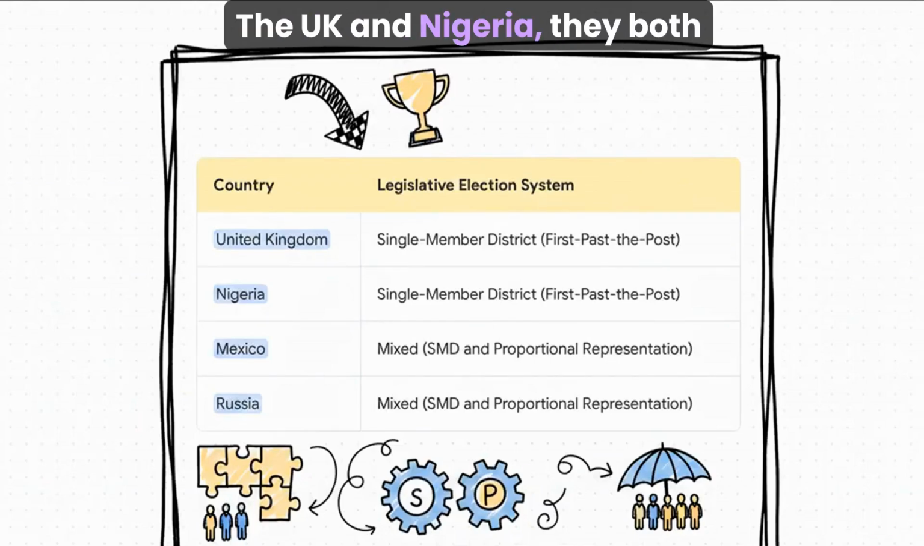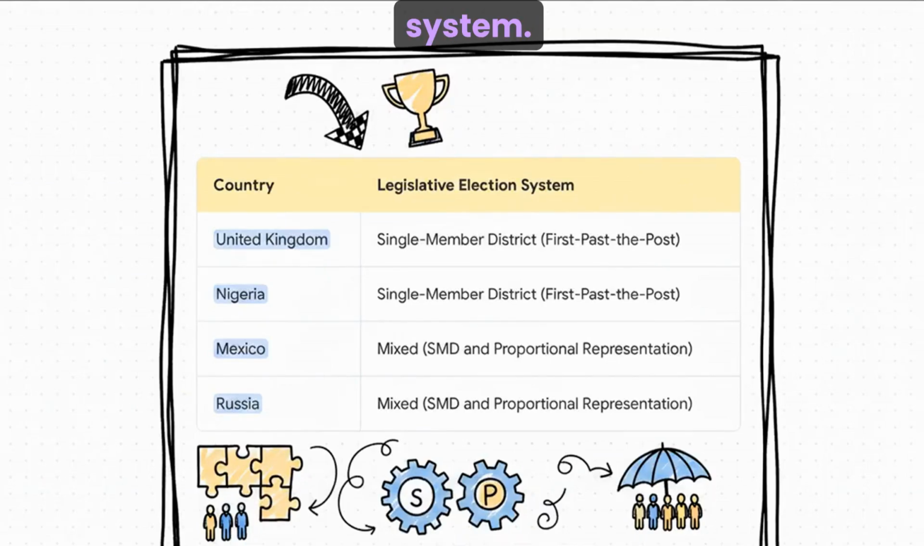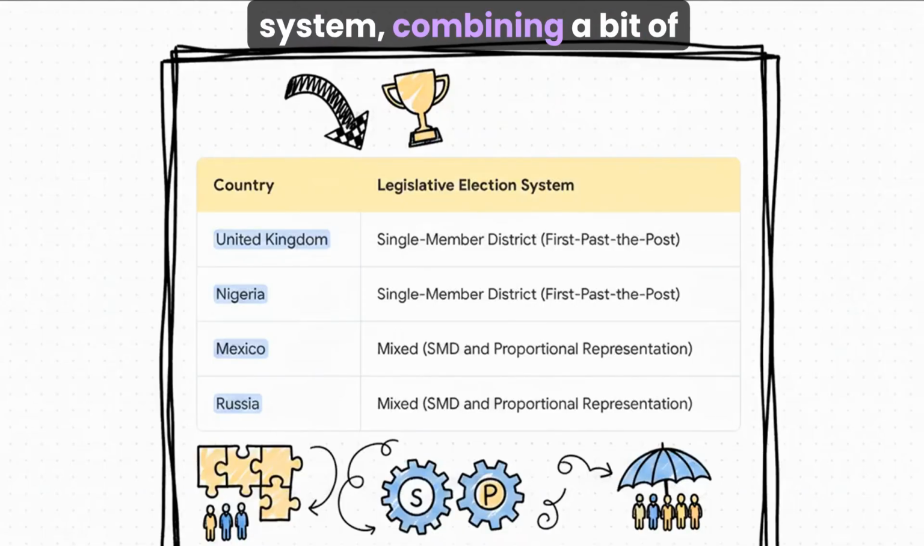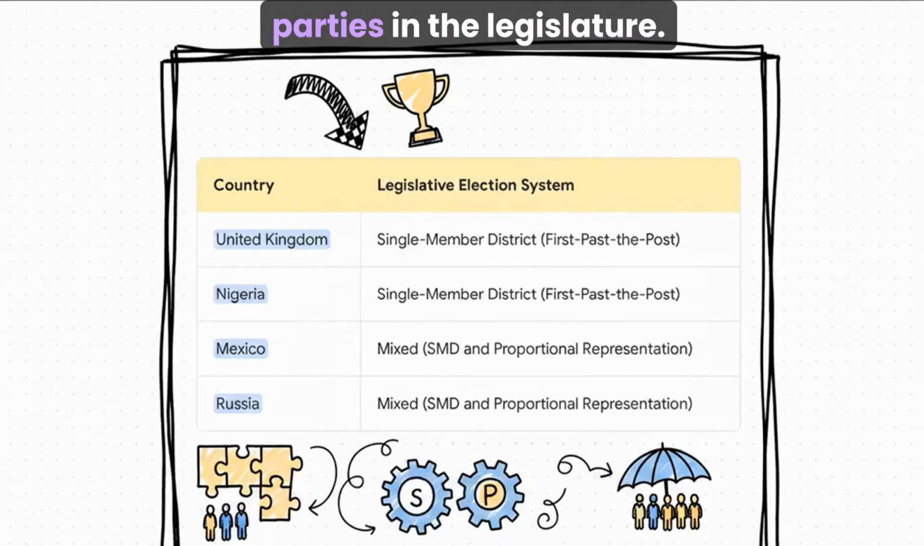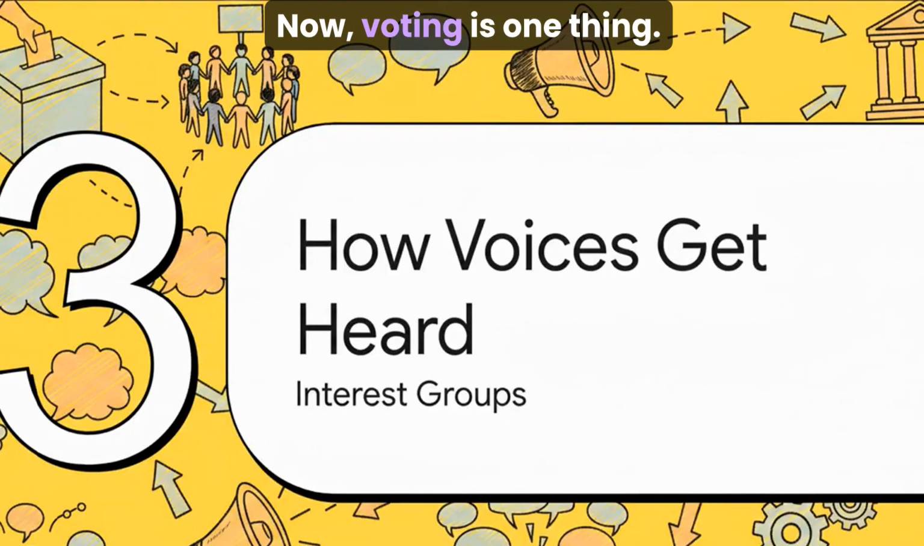The UK and Nigeria, they both use that winner-take-all system. But then look at Mexico and Russia. They actually use a mixed system, combining a bit of both. The idea there is to try and get the best of both worlds, right? You get a local representative you can hold accountable, but you also get a wider range of parties in the legislature.